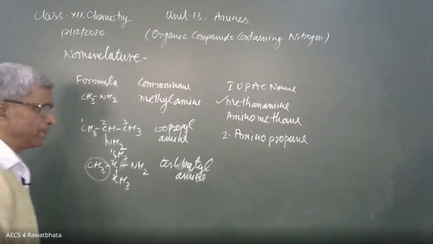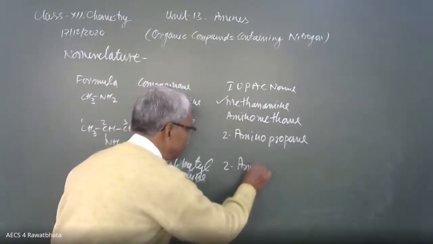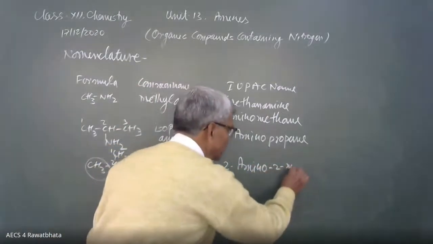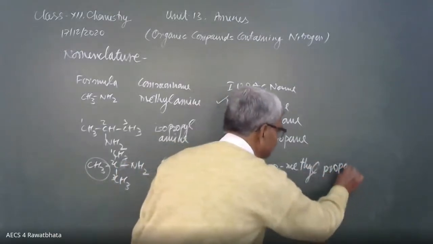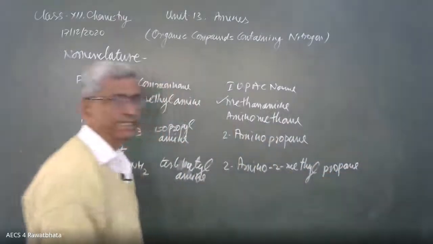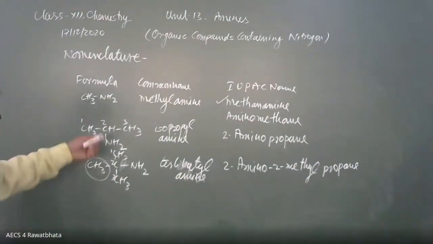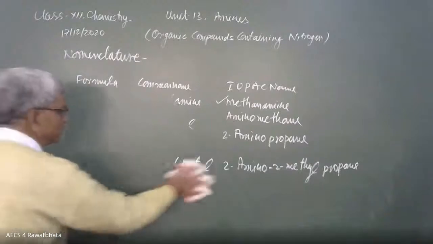Amino alphabetically comes first, that's why we write like that. This is the IUPAC name. These are the primary amines. Now let us take secondary and tertiary also.